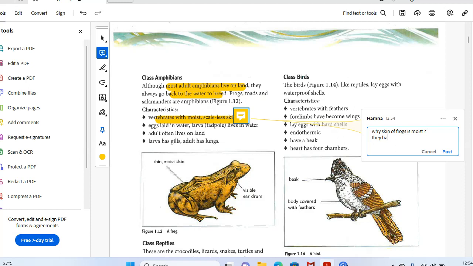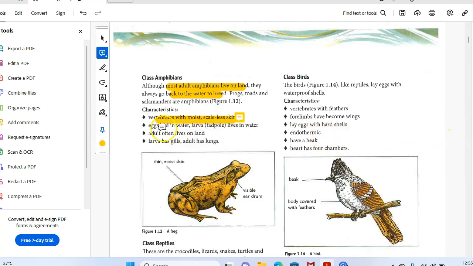They have different glands which make the skin moist. They don't have scales, and they lay eggs in the water. The eggs are laid in the water. Their larva is a tadpole which lives in water.